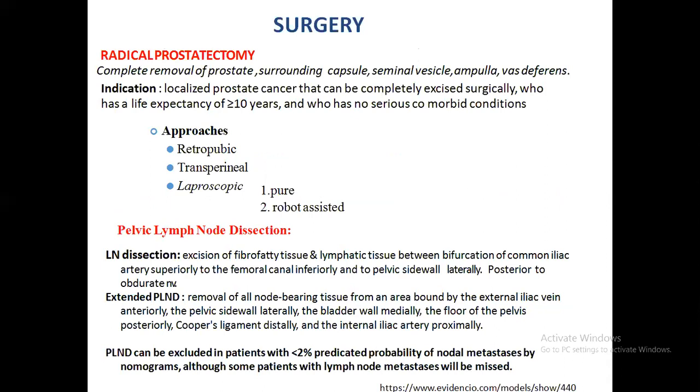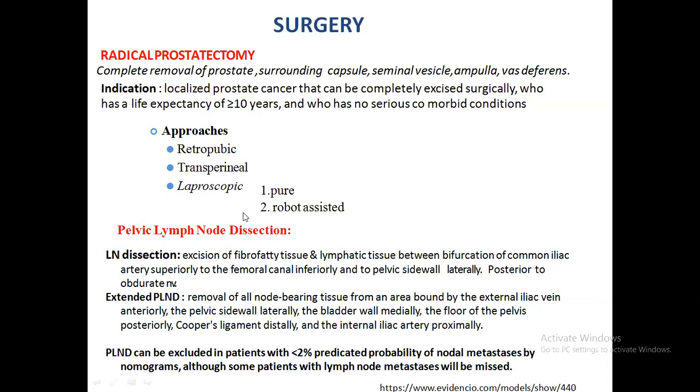Surgery is one of the important modalities, not in the locally advanced, but in the early group. Complete removal of the prostate with its surrounding capsule, seminal vesicles, ampulla, and the vas deferens is to be done. The guidelines have also mentioned that surgery should be practiced in a high volume center where complete surgical removal is possible and where the surgeons are expert at removing the prostate day by day. The patient should have a life expectancy of more than 10 years and no serious comorbidity.